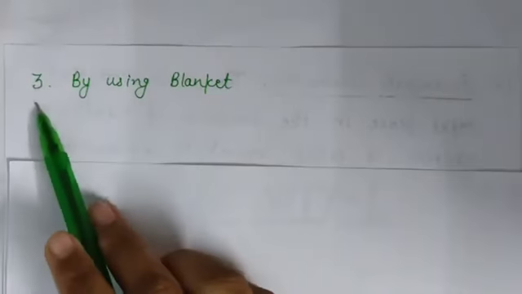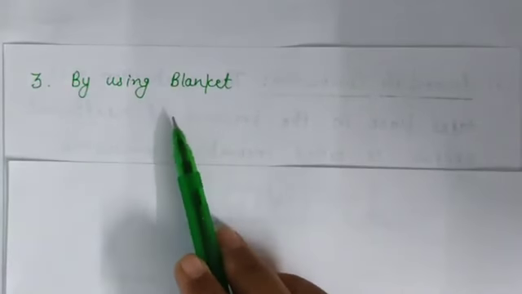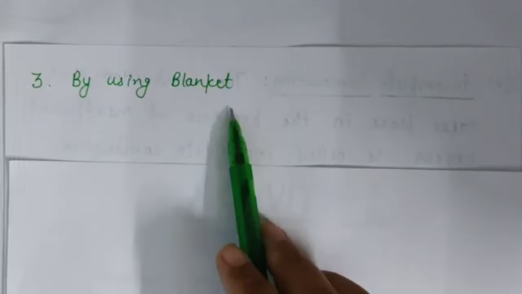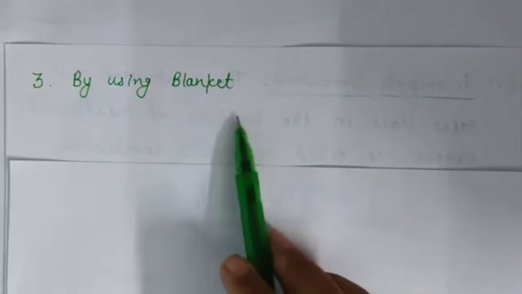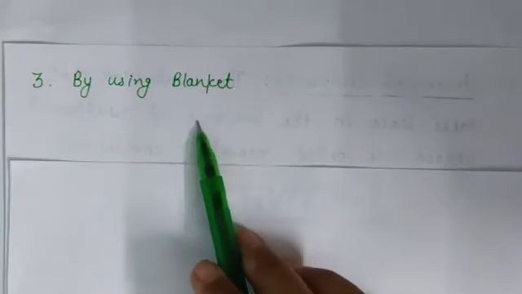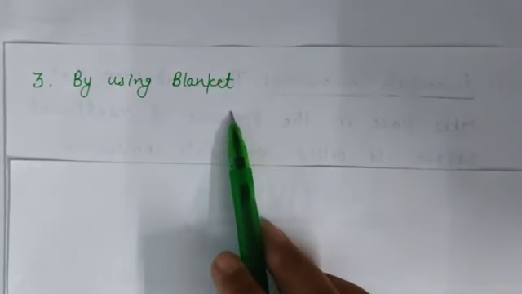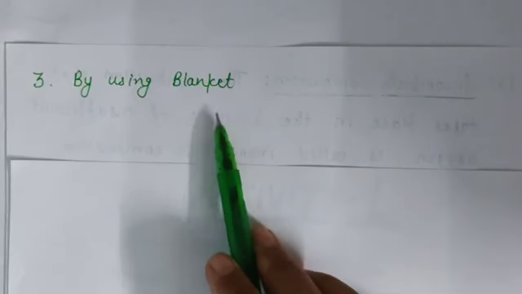The third way is by using a blanket. Means when a person's clothes catch fire, in that case, a blanket should be wrapped around his body to cut off the oxygen supply, means air supply. Okay, means to stop the fire, to control the fire.